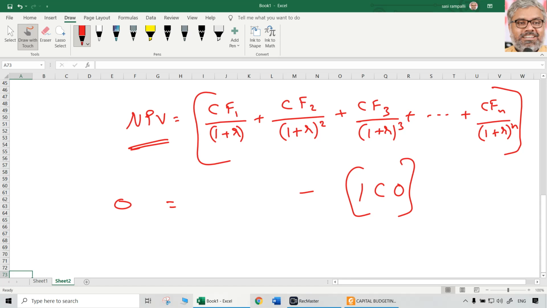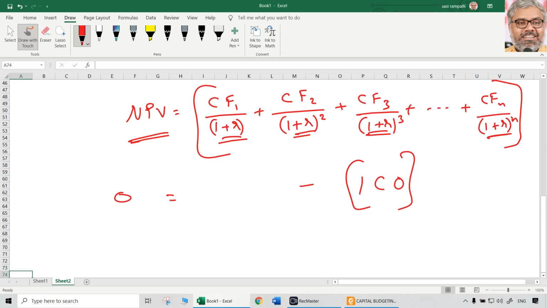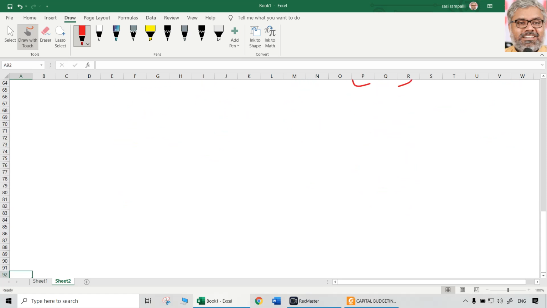We know this. Now, the left hand side of the equation is 0. Cash flows are definitely known. Initial cash flows known. We have to find out R. Can we do that mathematically? Practically, not possible, at least with the normal calculators that we use. And we cannot use scientific calculators, so there is no way that we can calculate IRR directly like that. So what is the solution for it? Solution for that is the trial and error method.